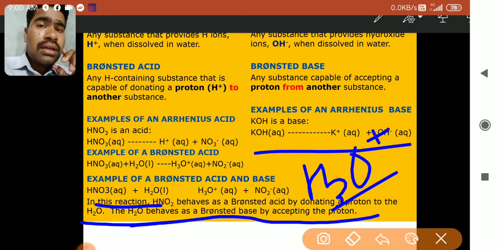You got it? After the proton is mixed, the water has resulted into H3O plus ions, that is H plus ions. Okay, H3O plus and H plus are the same actually.